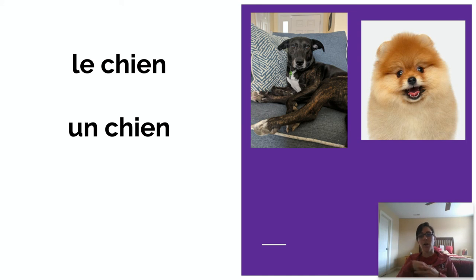Now, our definite articles can also be used to talk about liking things in general. So if you like dogs, you can just say j'aime les chiens, and it's all dogs. It encompasses all of the dogs. But if you say j'aime un chien, I like a dog. There's a dog that I like. And j'aime des chiens, I like some dogs. It's not all the dogs. It's just a couple of them.